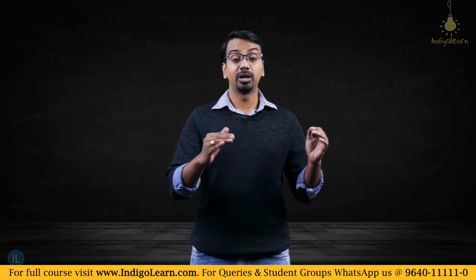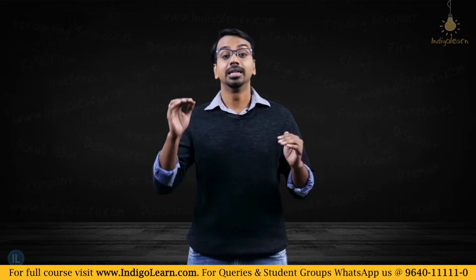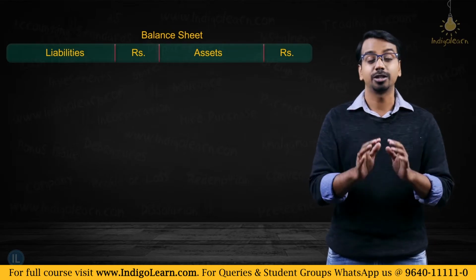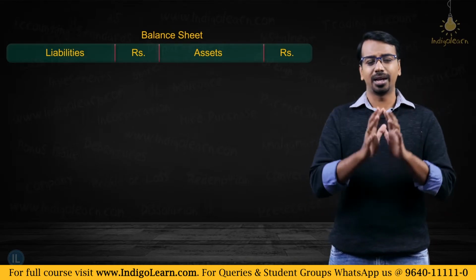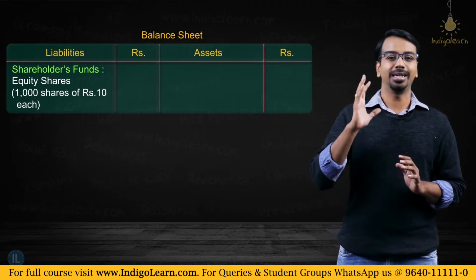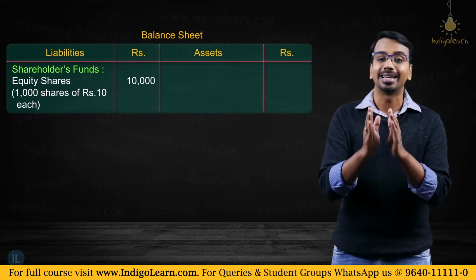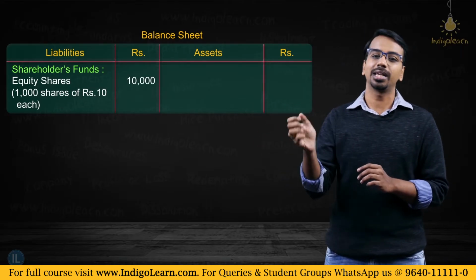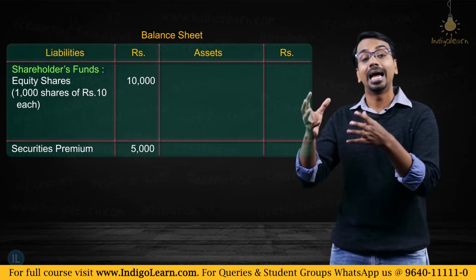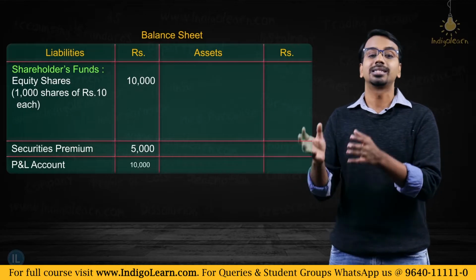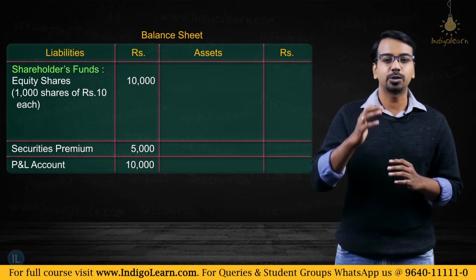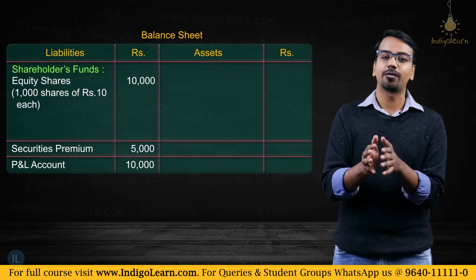Let us take a small example. We will again follow a T-shaped balance sheet here. Remember, this is not the format for the balance sheet presentation for companies. We are taking a T-shaped balance sheet for our understanding. Imagine there are 1000 equity shares of 10 rupees each. The total comes to 10,000. Then you have securities premium that you had collected when you had issued those shares, some 5,000 rupees. And then you have a balance in the profit and loss account, some 10,000 rupees. So 10,000 rupees of equity share capital, 5,000 of securities premium and 10,000 as balance in the profit and loss account.